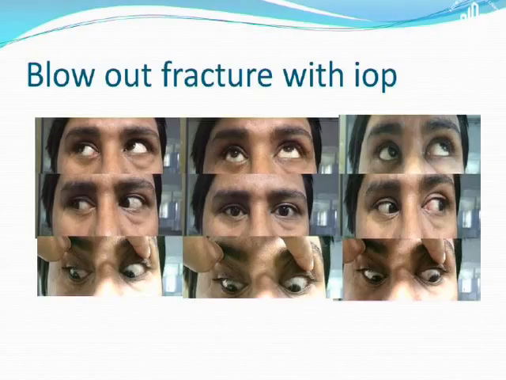Now this is a blowout fracture with inferior oblique palsy. The nerve to inferior oblique is running close to the lateral border of the IR. So if there is a fracture, this nerve can get trapped in the fracture and produce an inferior oblique palsy. And maybe IR problem is also associated. But as you can see here, classically this eye, the right eye, in adduction is not elevating. So this is classically coming for inferior oblique palsy. We had a fracture in the floor of the orbit, and we did superior oblique tenotomy in this